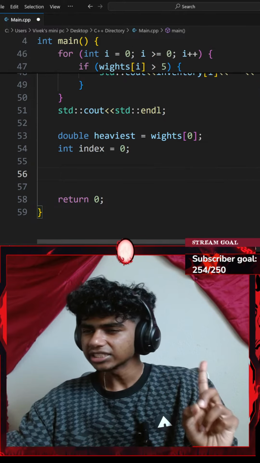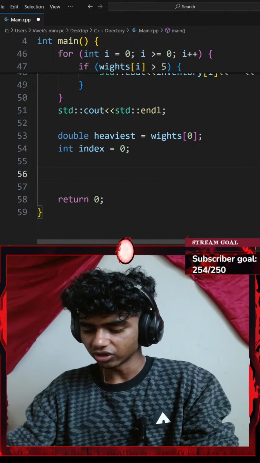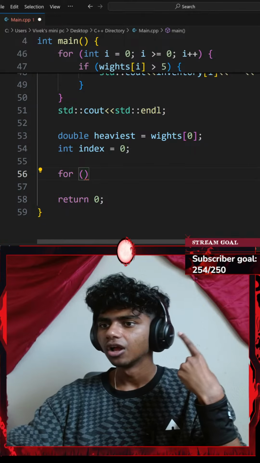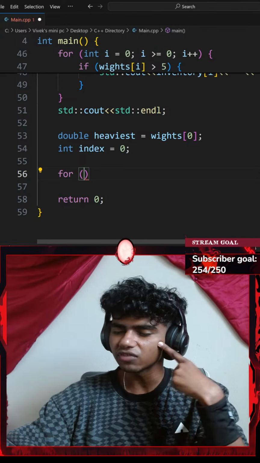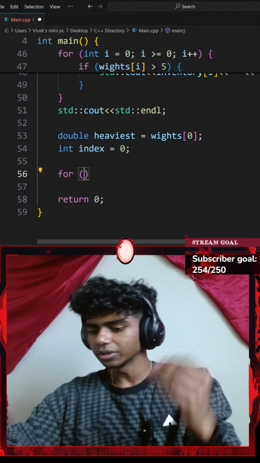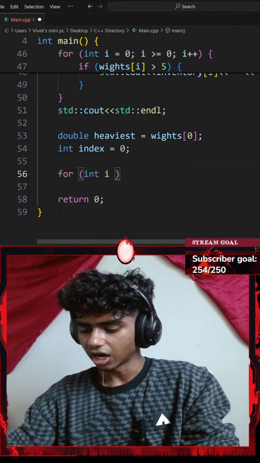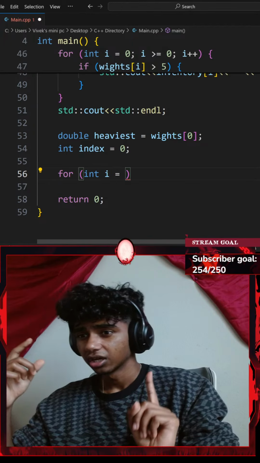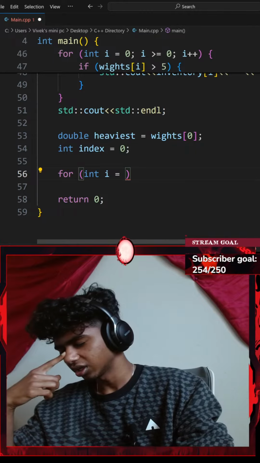Alright, perfect. Next up, I'm pretty sure I had to create a for loop, so let's go with a for loop with a pair of parentheses. Now what am I checking? I'm checking for the heaviest element, right? So to do that, I could go with something like for every integer I, which equals, I want to start with, let's say, 0.